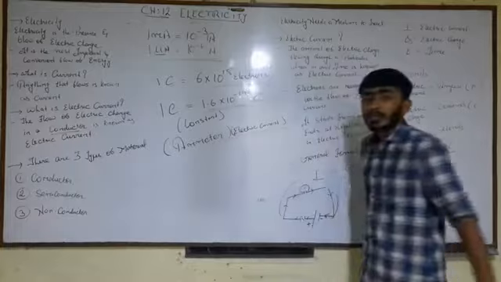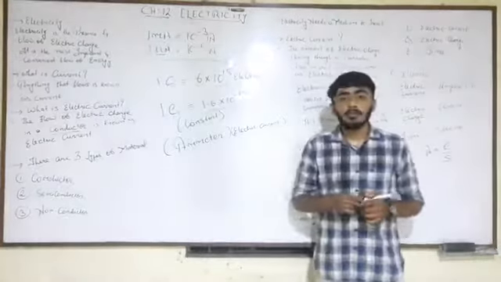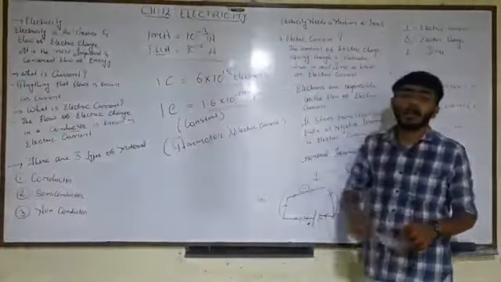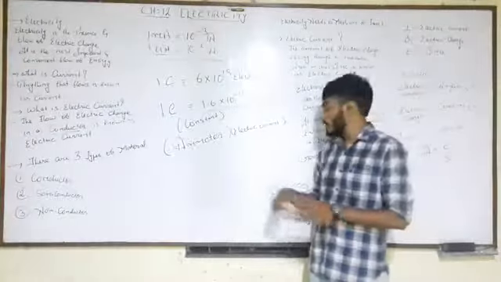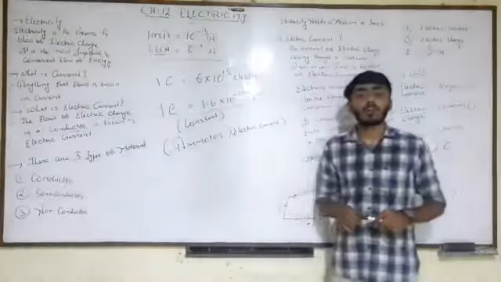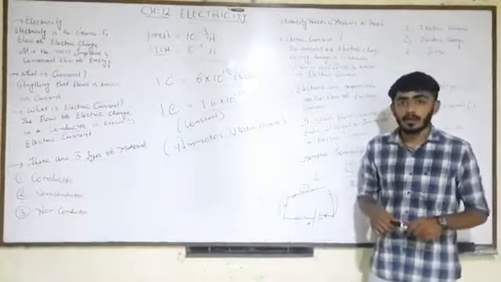I repeat, the instrument through which electric current can be measured is known as an ammeter.